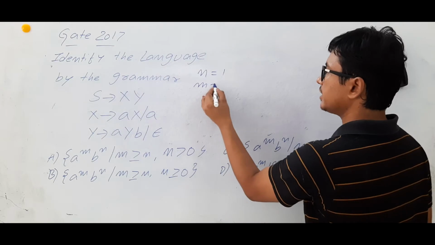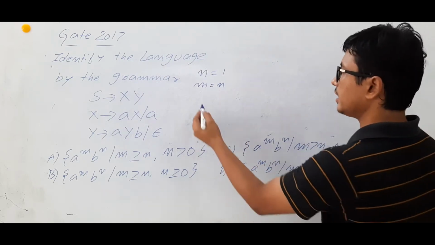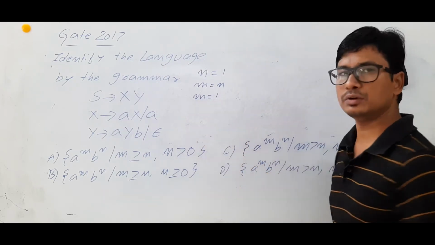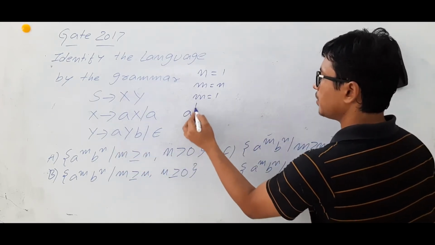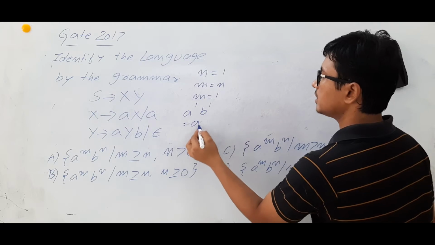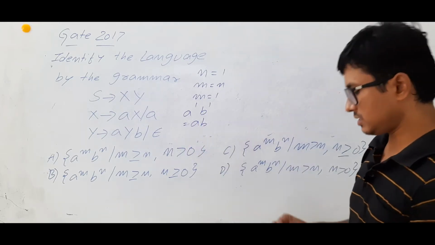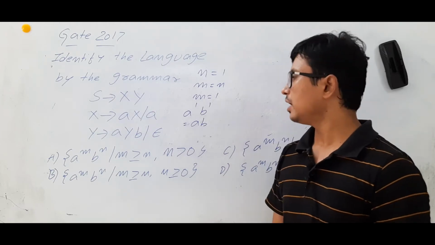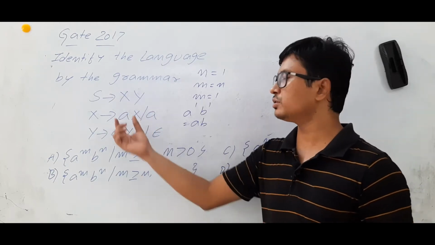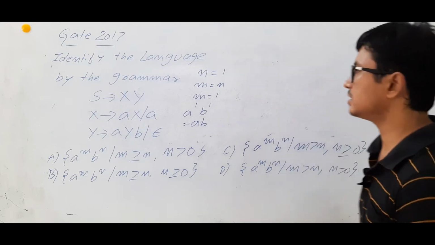So I can take the case m equal to n, then m also is equal to 1. Now a power m, b power n: a power 1, b power 1, the string is ab. Now the smallest string possible over this language is ab. We will see whether ab can be generated from this grammar or not.